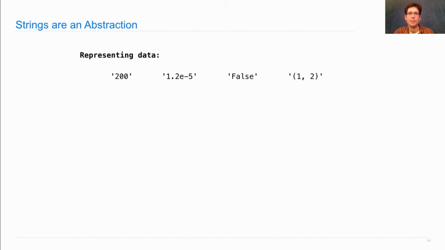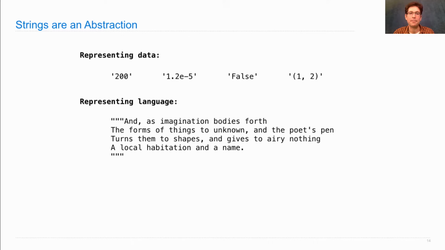Strings are my favorite. Strings are an abstraction, a representation of textual data. I call them an abstraction because we don't care about the details of exactly how they're encoded. But they do represent information. And they can represent numbers, and the way we write numbers can all be represented with a string. Here we have scientific notation, here we have some point, and all of these are just strings that somehow tell us information. They can represent language.